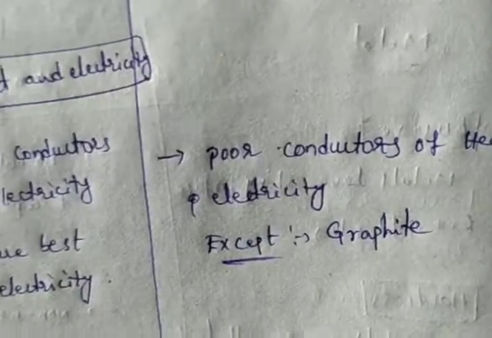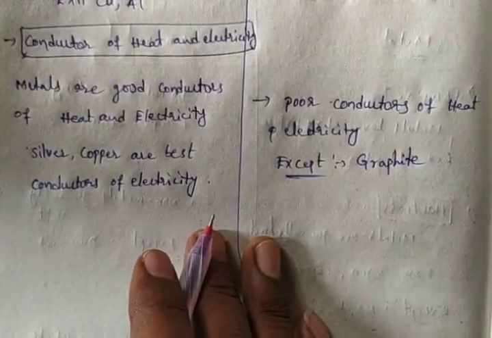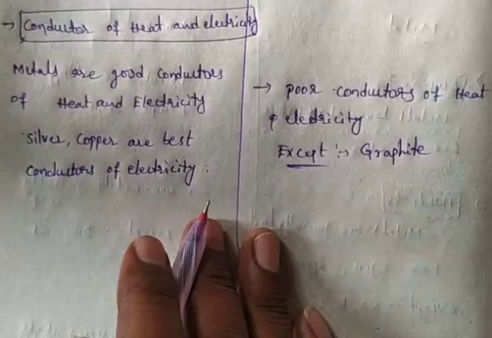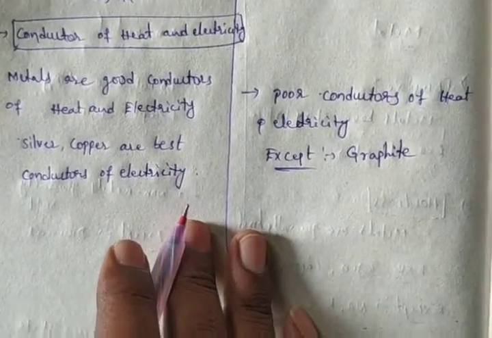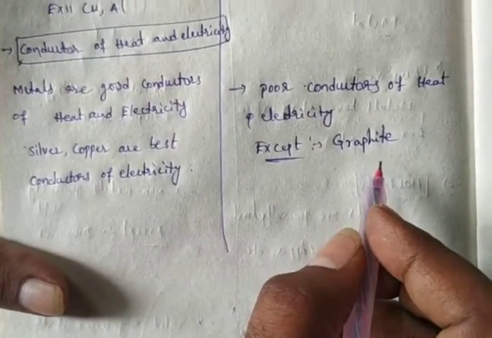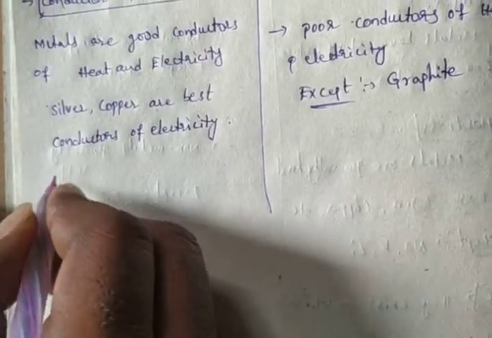Graphite and diamond. Diamond is the purest form of carbon. Graphite, diamond and Buckminster fullerenes are the allotropes of carbon. Already we know the allotropes of carbon. What are the allotropes of carbon? Graphite, diamond and fullerenes.